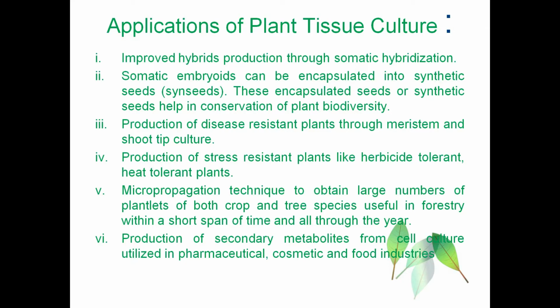The micropropagation technique is used to obtain a large number of plantlets, and these plantlets can be of both crop type or tree species, which can be used in agriculture as well as in forestry. A large number of plantlets can be produced within a short time, and they can also be produced in all seasons all through the year. Production of secondary metabolites from cell suspension culture, as we have seen before, can be used for pharmaceutical, cosmetics and food industries.